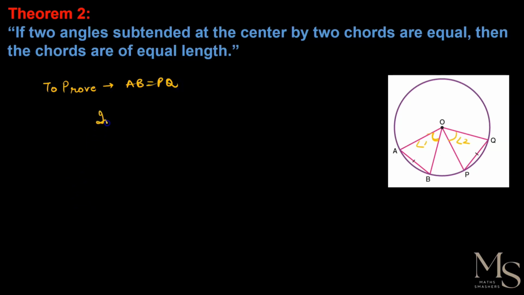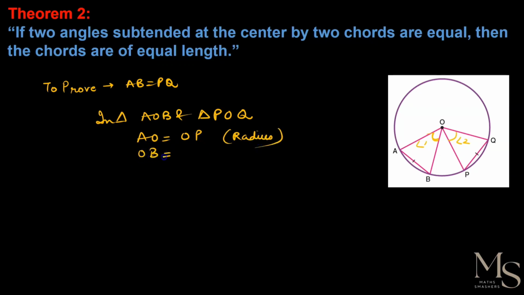Now what we will do is, in triangle AOB and triangle POQ, it is given that AO is equal to OP, the radii of the circle, right? And OB is equal to OQ, similarly radii of the circle, and angle 1 is equal to angle 2, that is given.